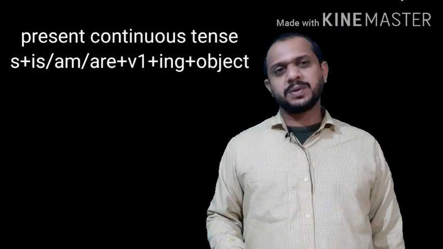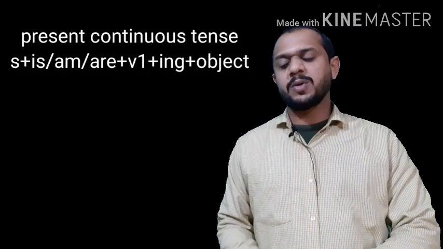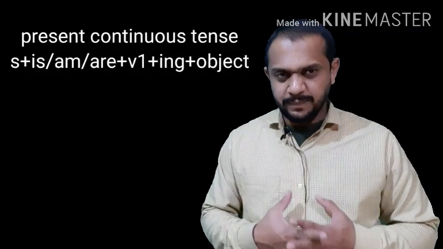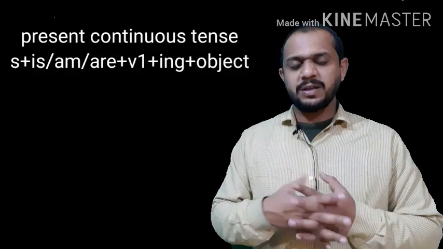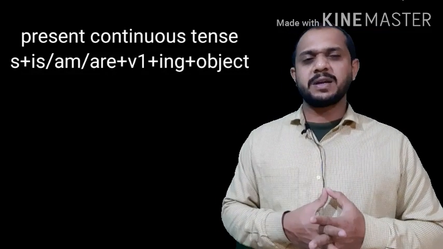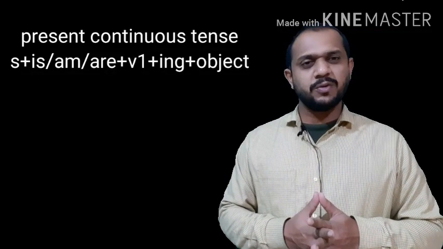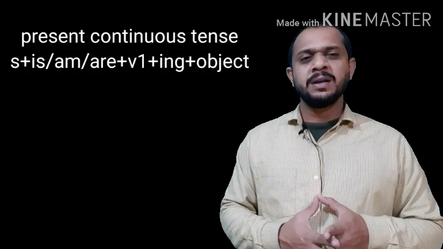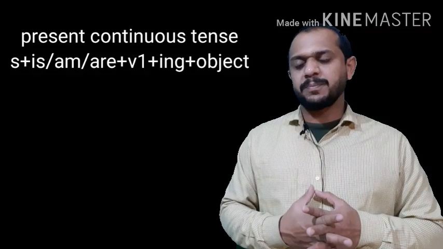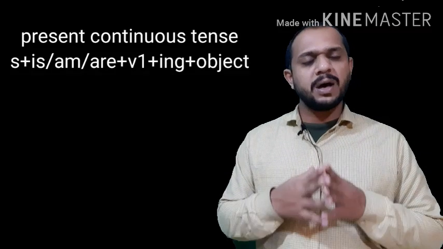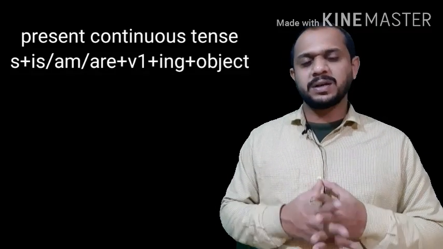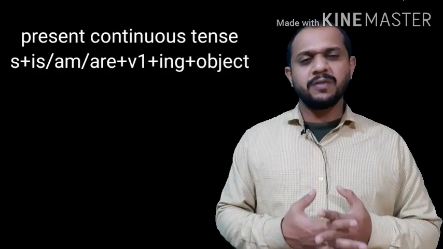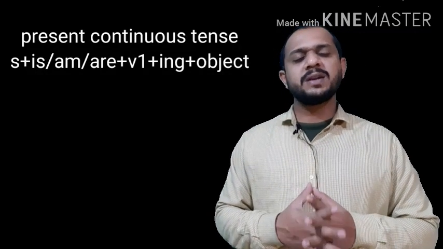Then if we talk about the structure of present continuous, the tense is continuous, so the structure will be subject plus is/am/are plus v1 ing plus object. For negative, subject plus is not, am not, are not, v1 ing, object. For interrogative, is/am/are plus subject, v1 ing plus object and question mark.